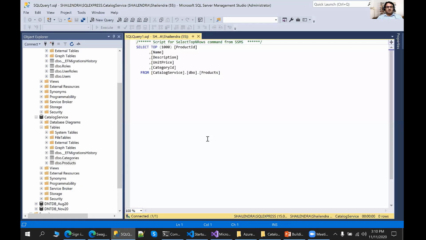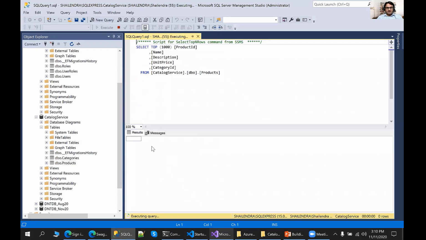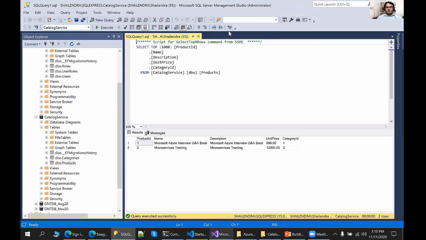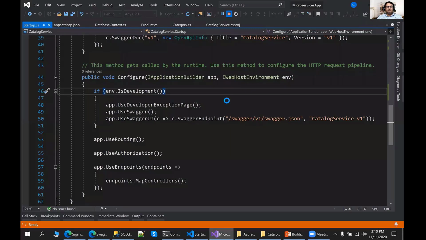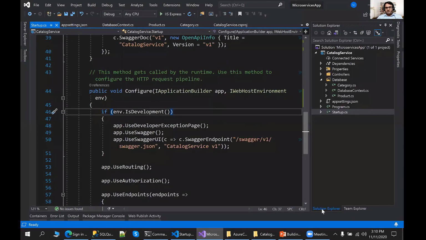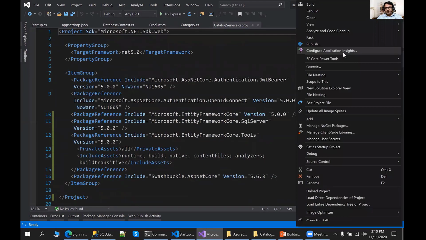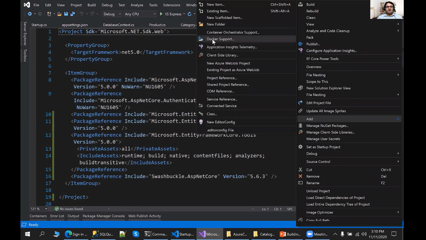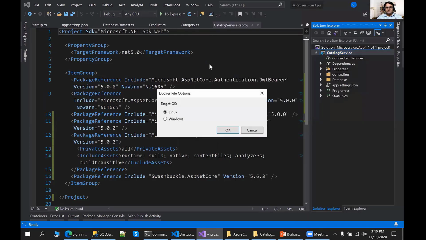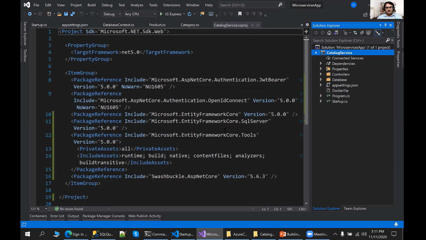Now what I will do here, you can see these are the two products. So now I will add the support for Docker. Make sure you have installed Docker. Docker is already running on my local machine. So now let's right click over there. Visual Studio has very good support for adding these things. There is a Docker Support option you will find in your Visual Studio. Just right click over there. And here just target the operating system which you're targeting. I'm targeting the Linux OS. Let's click on the OK button.